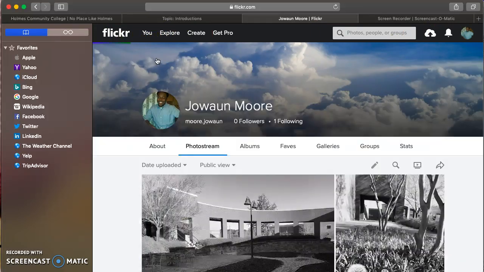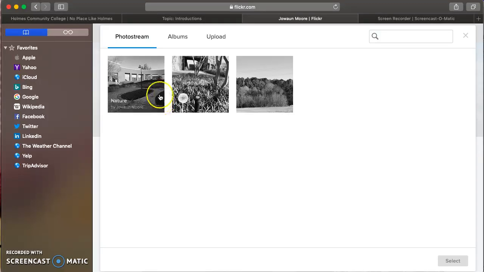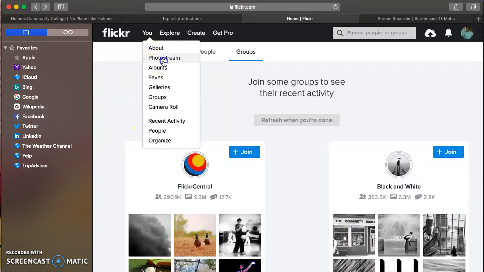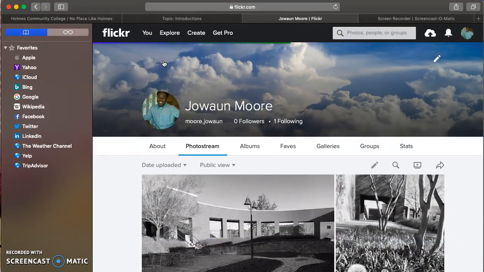This is my photo stream. This is my profile picture. You upload a profile picture, you click on the profile picture thing, and you click on anything. So if I select this, I click on select, I can change this to my profile picture, but I currently like my profile picture, so I'm not going to do that. I'm going to go back. Right here, it shows how many followers you have and people you're following.